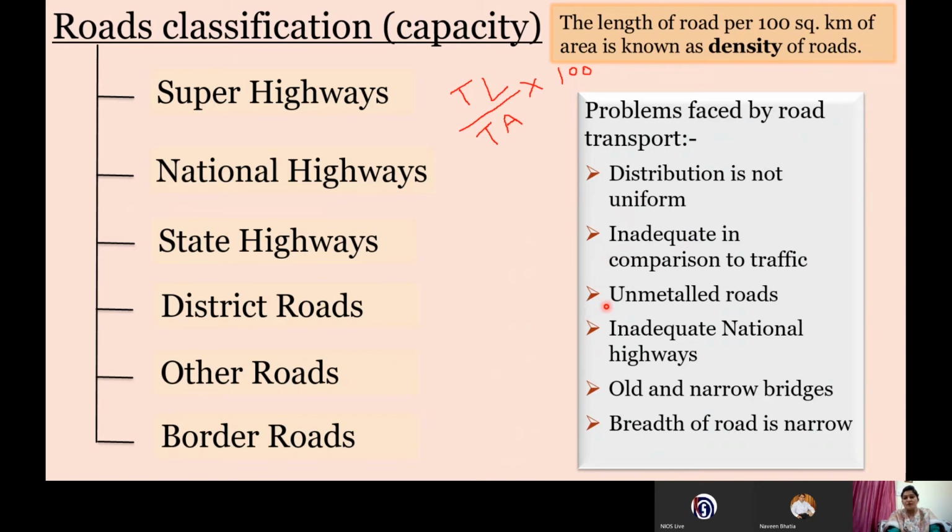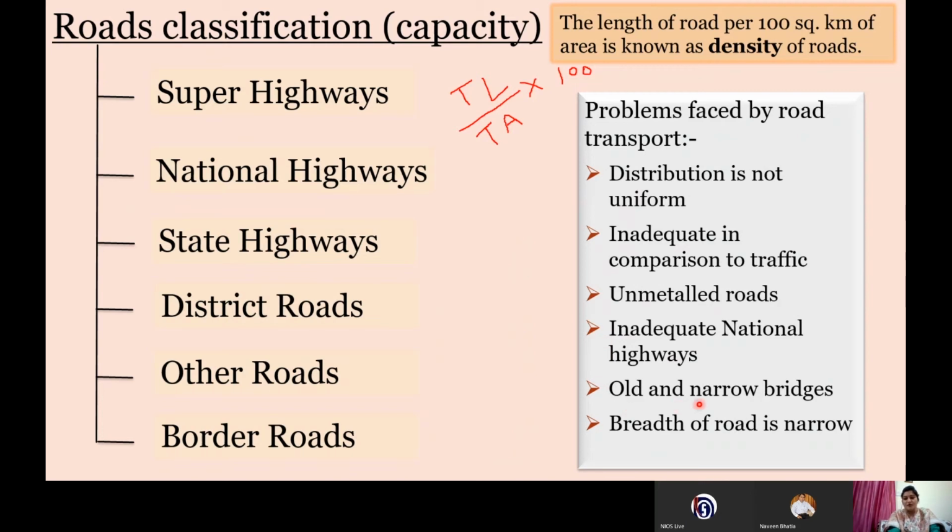We have almost 40% unmetalled roads, and you know that unmetalled roads are not at all suitable for all climates. If it is the rainy season, then it becomes very difficult. Almost 40% of the roads of India are unmetalled. Then there are inadequate national highways. Although we have a good percentage of national highways, they are still inadequate according to the need of the country.